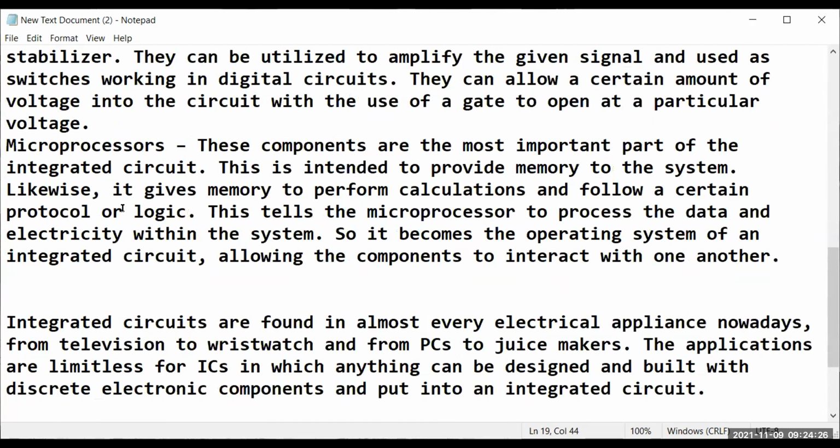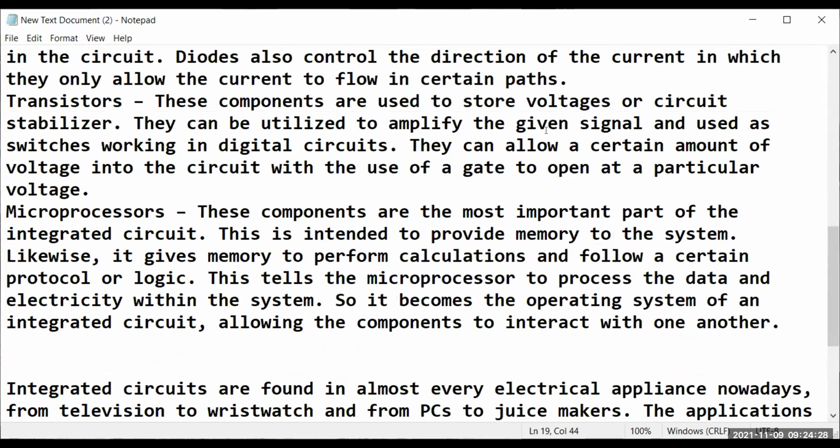Okay, next come transistors. They allow us to amplify the given signal, and are used as switches in digital circuits. They allow a certain amount of voltage in the circuit with the use of a gate to open a particular voltage. So what does the transistor do? It amplifies the signal, and it allows only a certain voltage to go. There are some gates called transistor gates, which you have to learn about.